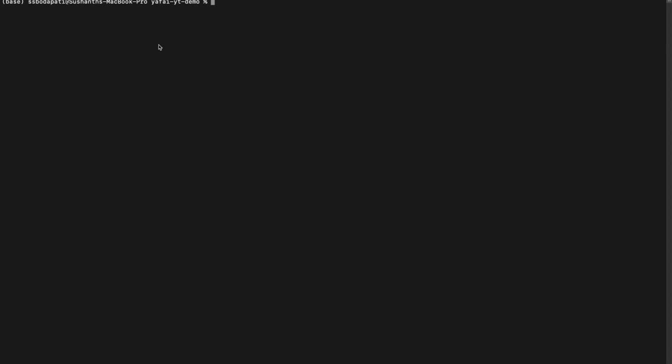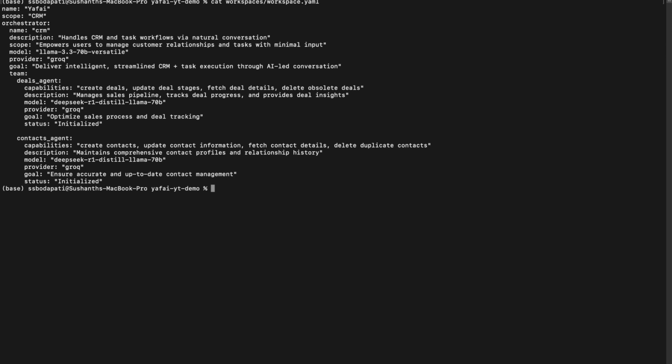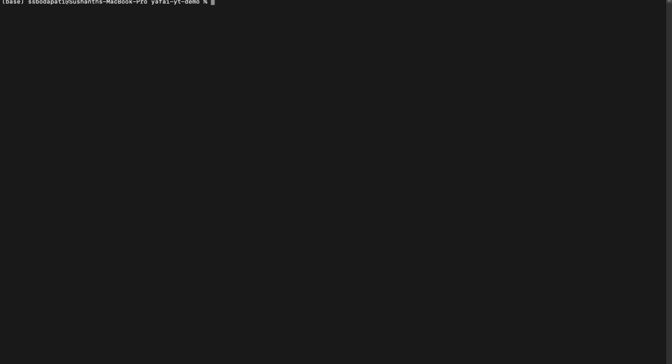And for the core workspace, we are creating a workspace that will mimic a CRM agentic interface. So we have an orchestrator that is powered by Llama 3.3 70B on Groq. And then we have a team of agents called Deals Agent and Contacts Agent. Deals Agent handles everything pertaining to deals, and Contacts Agent handles everything pertaining to contacts. Now, these agents have access to the skills that are served through Skill Server, and they can use that to achieve the goals set by the user.